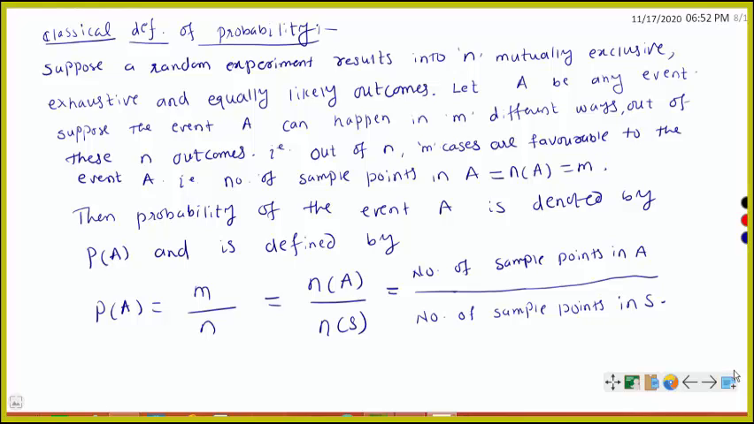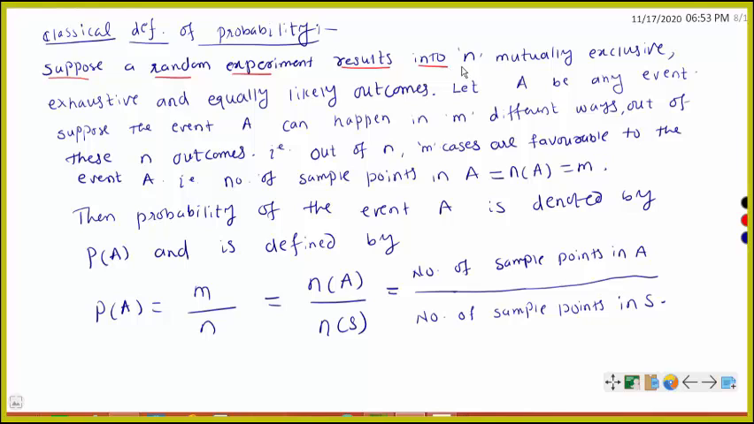Now we are going to see the definition of probability and some simple examples based on probability. What is probability? For probability we require a random experiment and an event. So suppose a random experiment